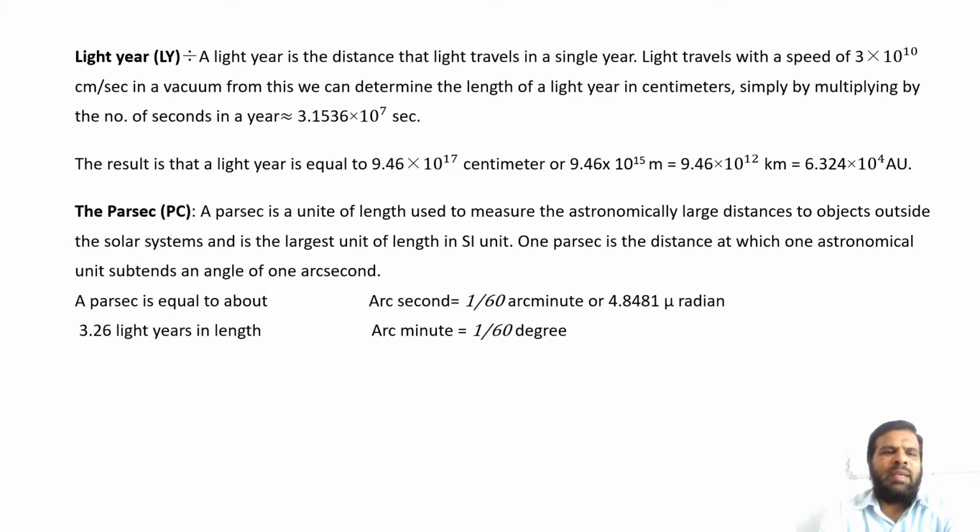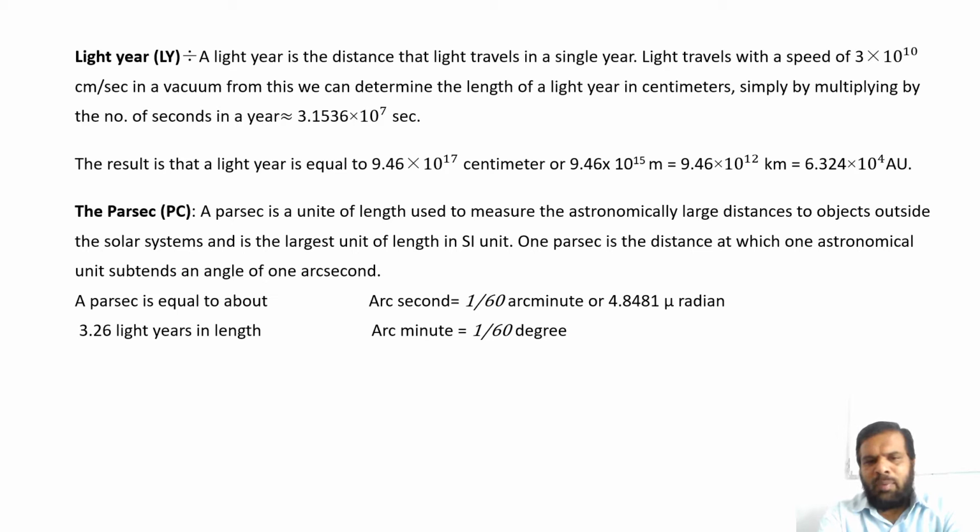The next unit is the parsec. This is the largest unit which we are going to use. A parsec is a unit of length used to measure the astronomically large distances to objects outside the solar system and is the largest unit of length in use. 1 parsec is the distance at which one astronomical unit subtends an angle of 1 arc second. A parsec is equal to about 3.26 light years in length.